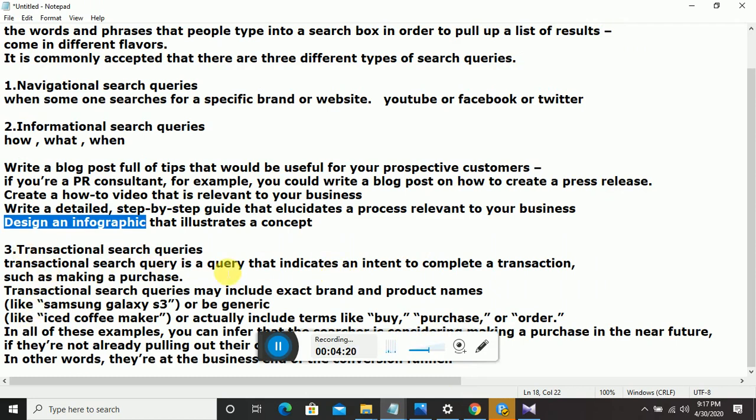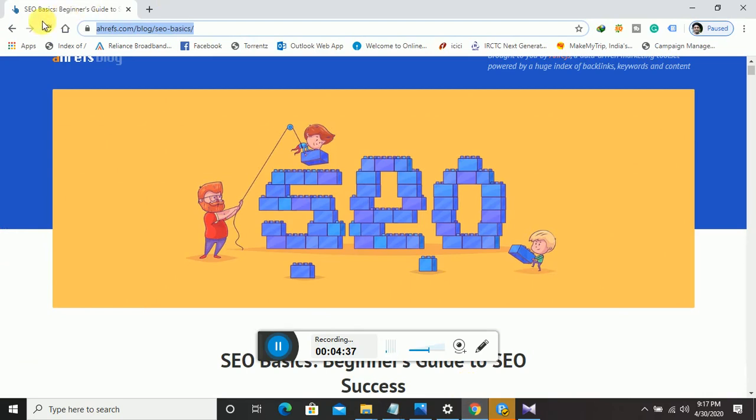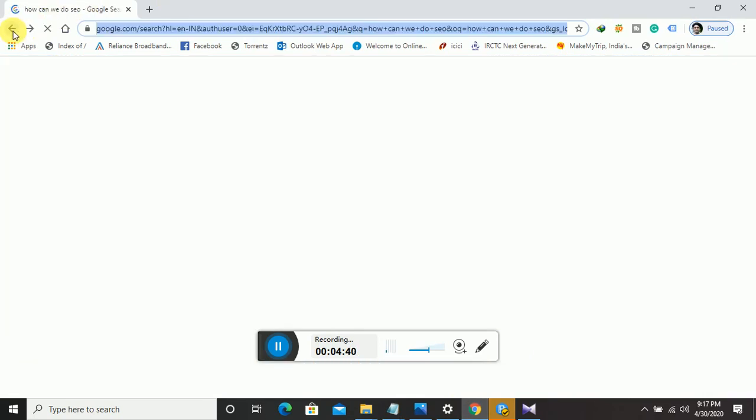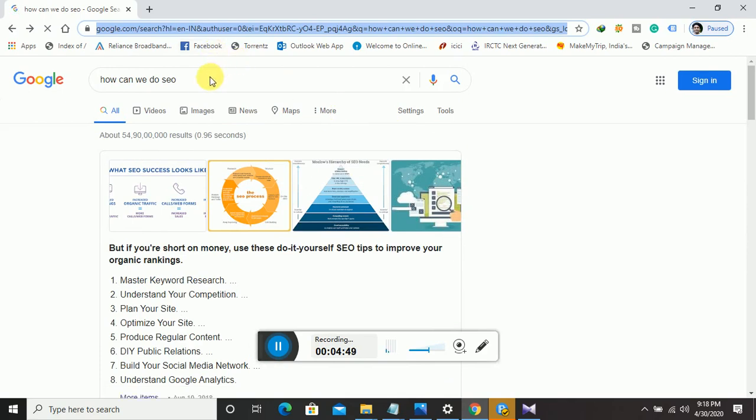Transactional search queries indicate an intent to complete a transaction, such as making a purchase, when somebody includes in the keyword buy, purchase, or order, right? Let's see it over here with an example.